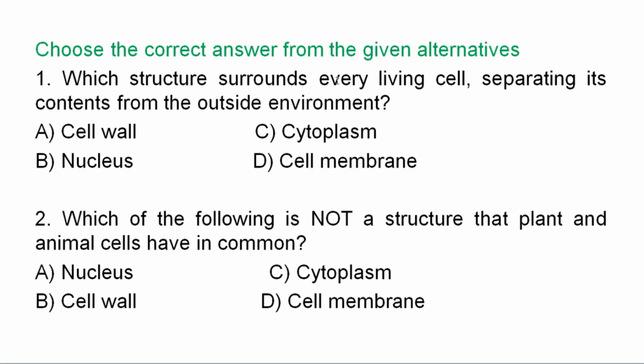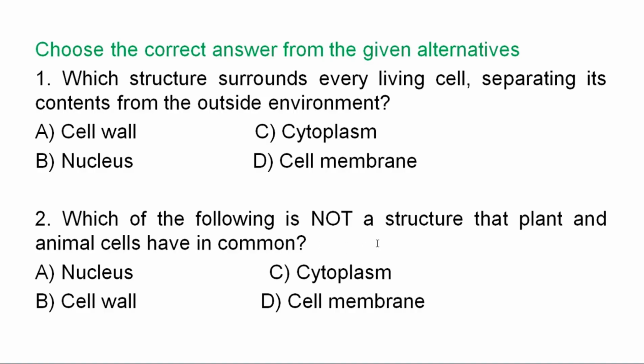Which structure surrounds every living cells, separating its contents from the outside environment? A. Cell wall. B. Nucleus. C. Cytoplasm. D. Cell membrane. Which structure surrounds every living cells, and separating its contents from the outside environment? Good. The correct answer is D. Cell membrane.